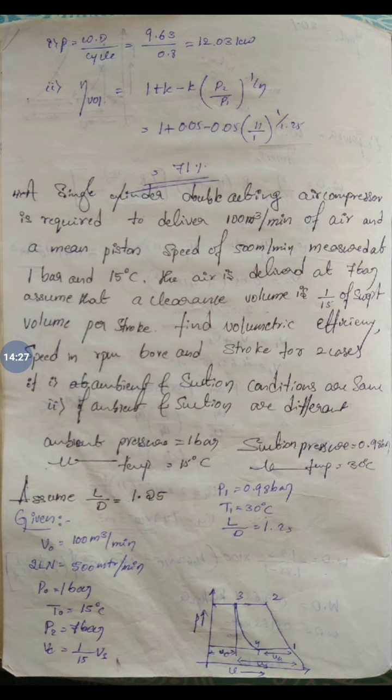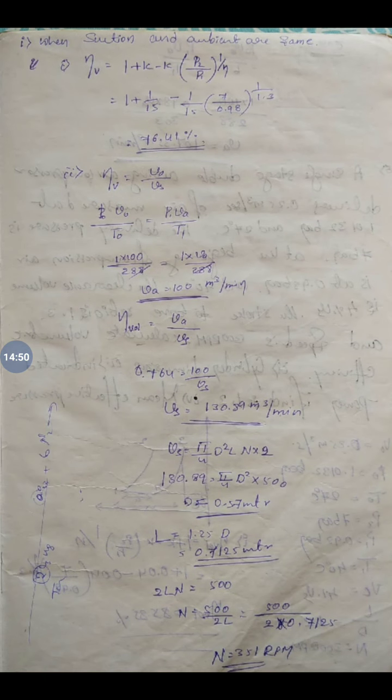He is asking to find out the volumetric efficiency and speed. So volumetric efficiency is nothing but 1 plus k minus k into (P2 by P1) to the power of 1 by n. The k value he has given is 1 by 15. Substituting that, we get volumetric efficiency as 76.41%.